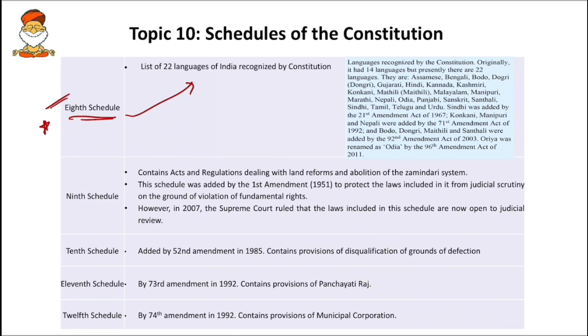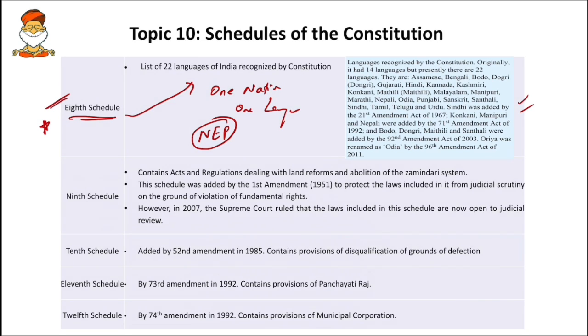The next important schedule is the 8th schedule, which deals with languages. In current affairs, we had a lot of articles dealing with the language issue. The current BJP government was in controversy and debate because of one nation, one language, and also the National Education Policy. There was debate and discussion regarding making Hindi the common language, or one nation, one language. That's the reason. So try to know some of the important content here.